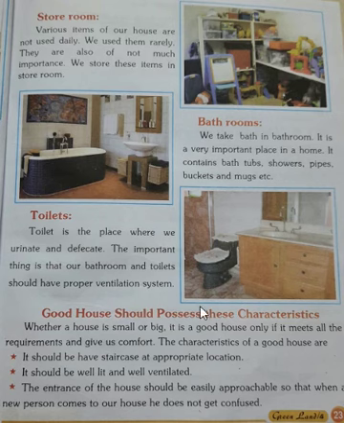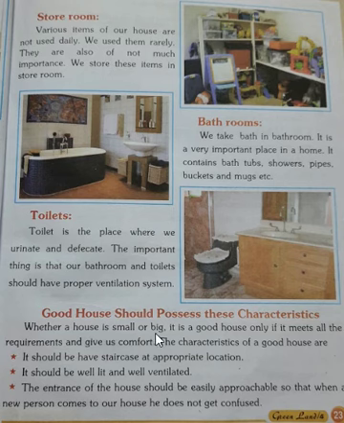Okay students, here we are to read what a good house should possess, means which type of qualities we should have in a good house. We have read already. While reading each and every room, we have come to know what should be there, but still here it is in short. Let's read them also.